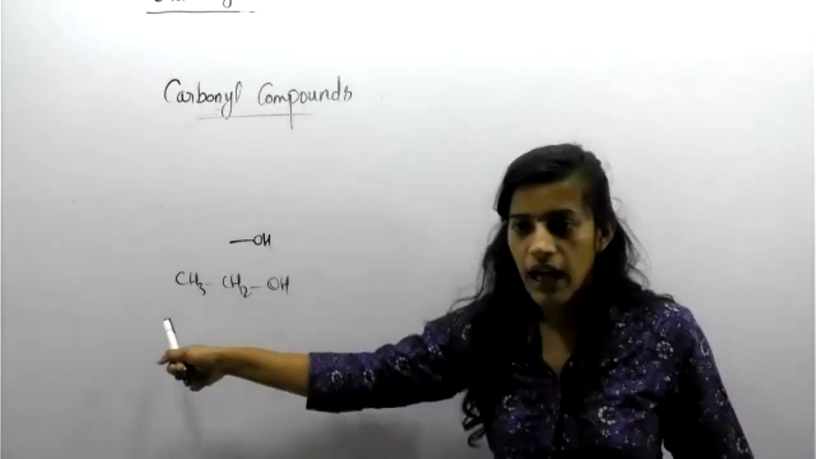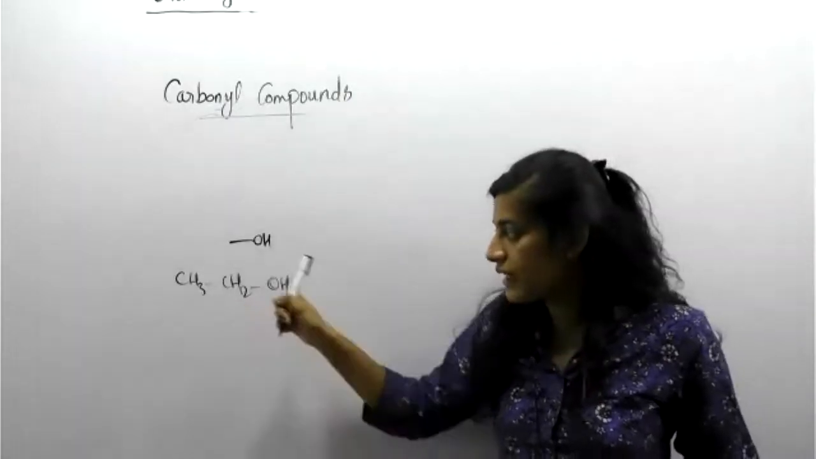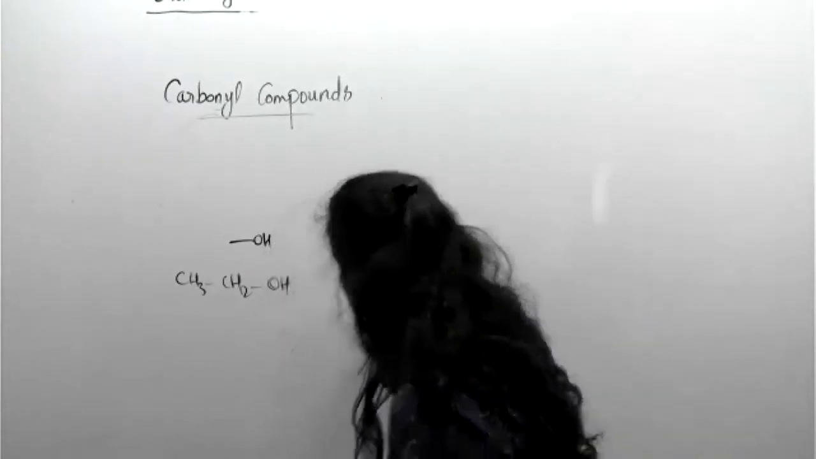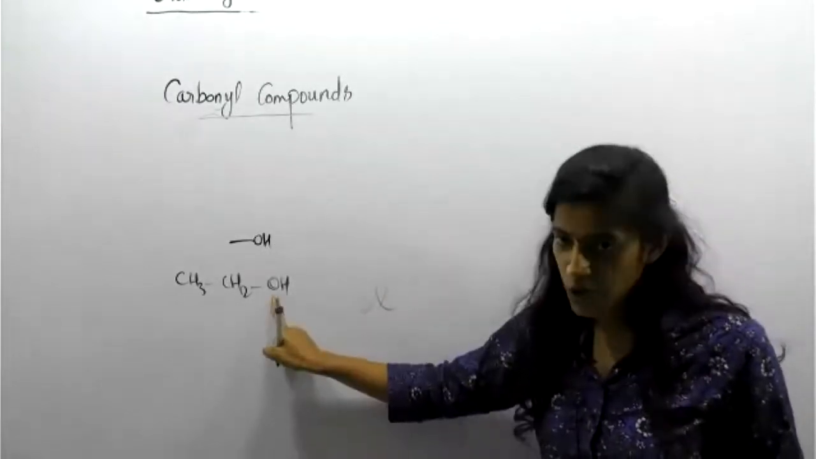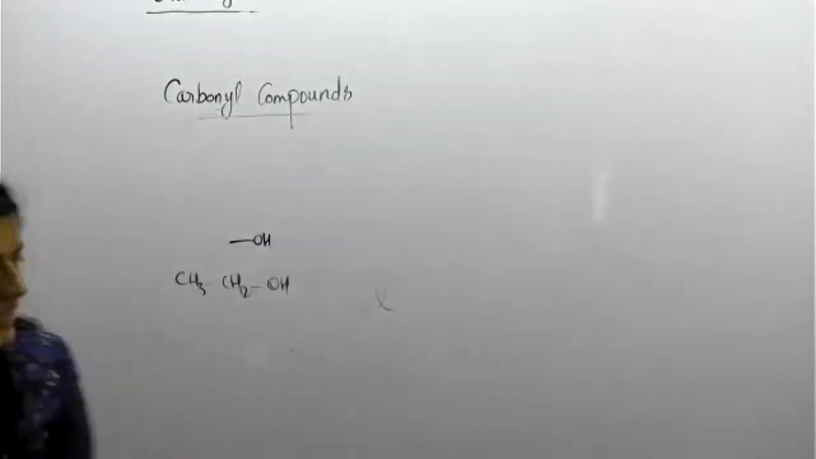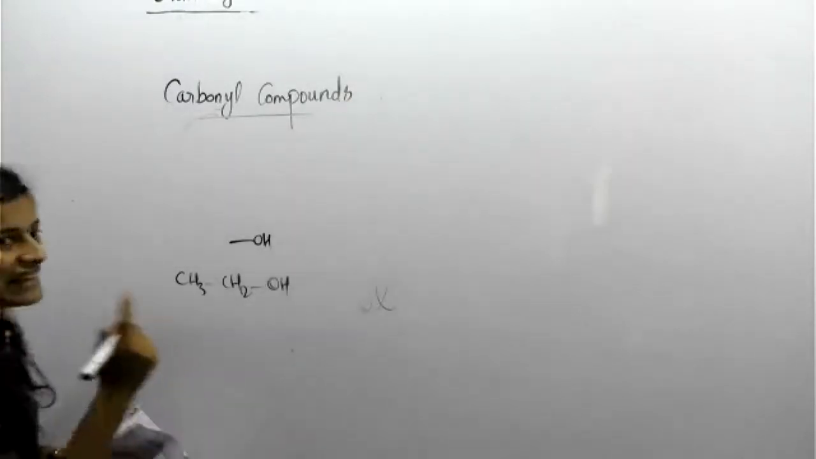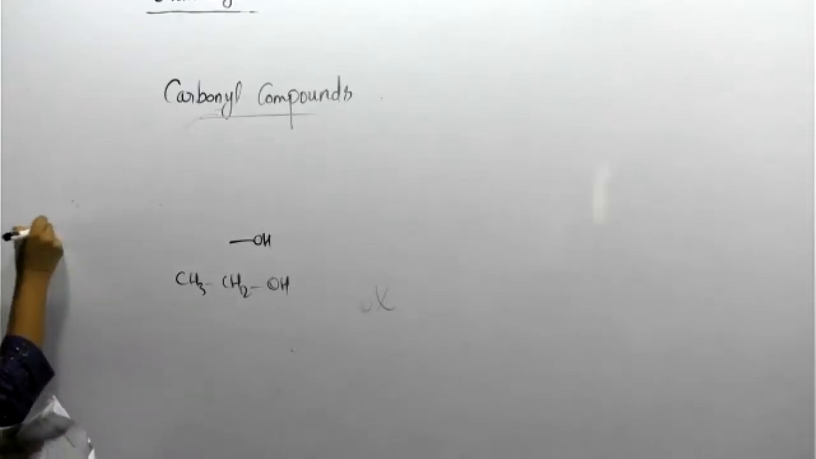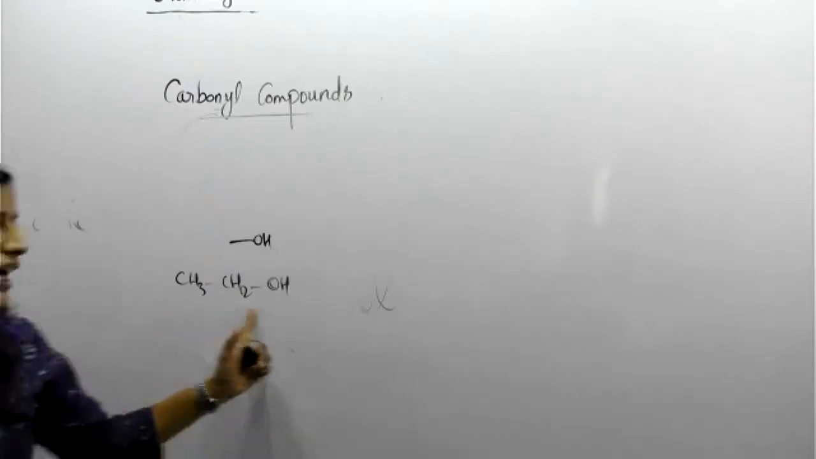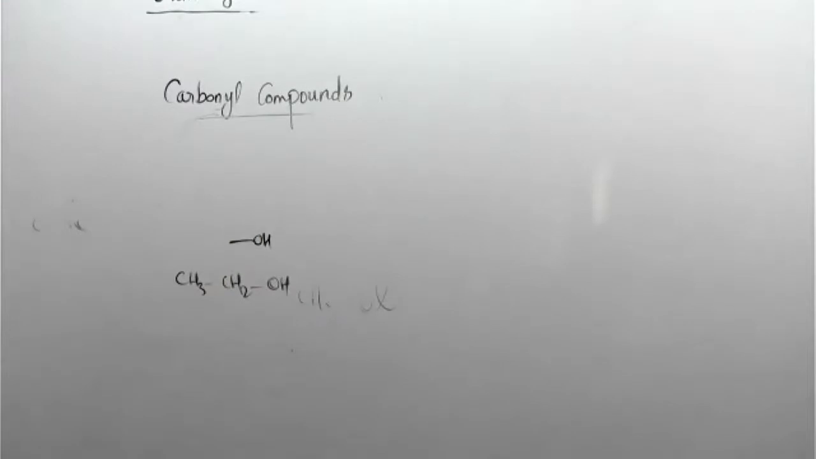Count the carbon. How many carbons do we have? 1, 2, two carbons. So two carbons with the OH group, so definitely the name will end with ol. Ol means OH group. It is ethanol. Why ethanol? Because it contains how many carbons? 1, 2. Two carbons means eth. One carbon is meth, two carbons is eth. So this is ethanol.